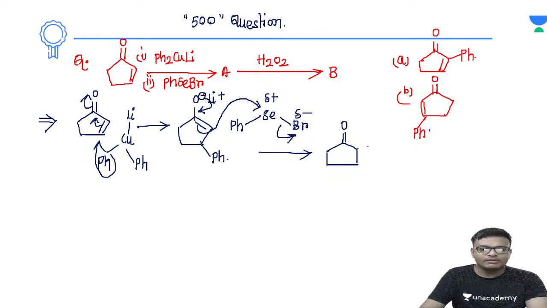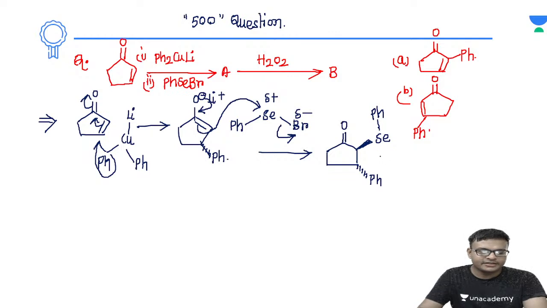Okay, now if I talk about the stereochemistry, let's consider phenyl is approaching the molecule from below the plane. So the nucleophilic attack takes place from below the plane. You can take above the plane also, then also there will be no problem. So let's suppose phenyl is approaching from below the plane. In that scenario selenium phenyl will come from above or below, it will be just opposite to the group that is already added, right? So the selenium phenyl group will be above, to refrain itself from steric hindrance. Steric hindrance से refrain करने के लिए क्या होगा, both of the stereochemistry will be different. If one is below, another one must be above.